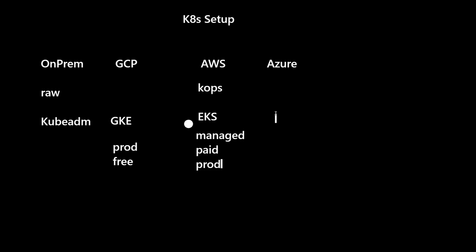Then comes Azure, like any cloud provider. Like I'm saying from the beginning, you don't need to learn all the clouds. You don't need to learn GCP, then go to Azure, then AWS. No, you will learn one cloud, and you can use other clouds very easily because the services and analogies are similar. You have GKE on GCP, EKS on AWS, and AKS on Azure, Azure Kubernetes Service. They are all similar. So if you learn one Kubernetes service on one cloud, that would be enough.